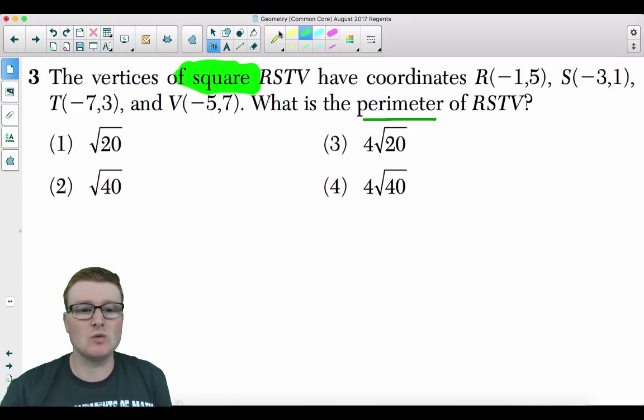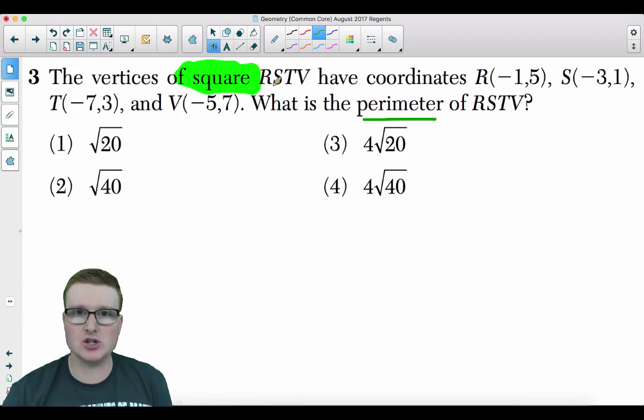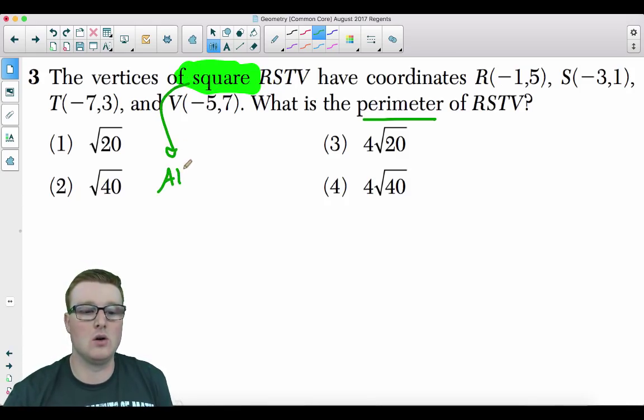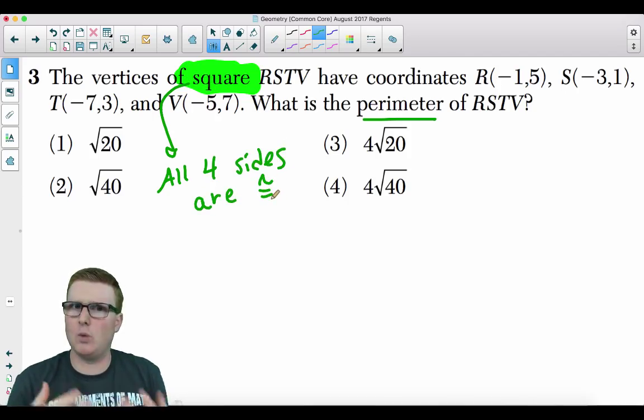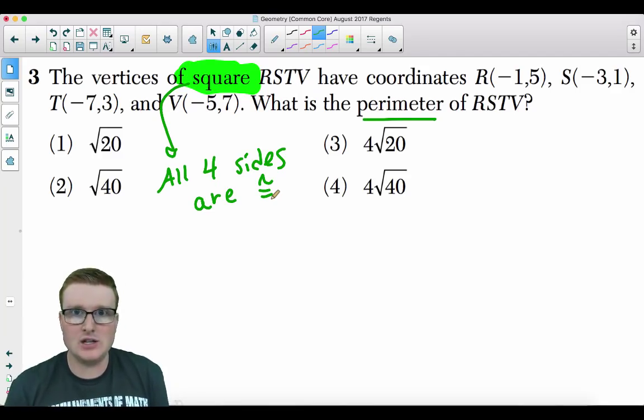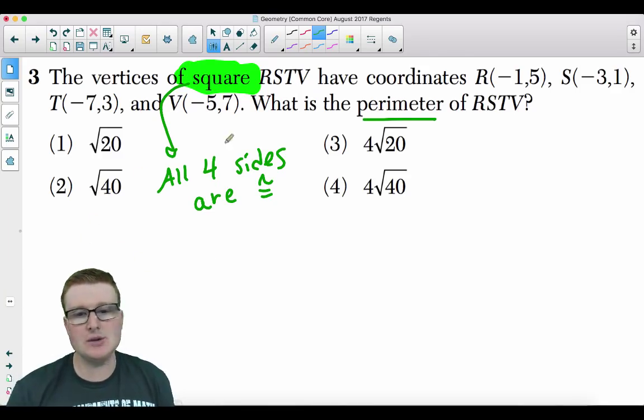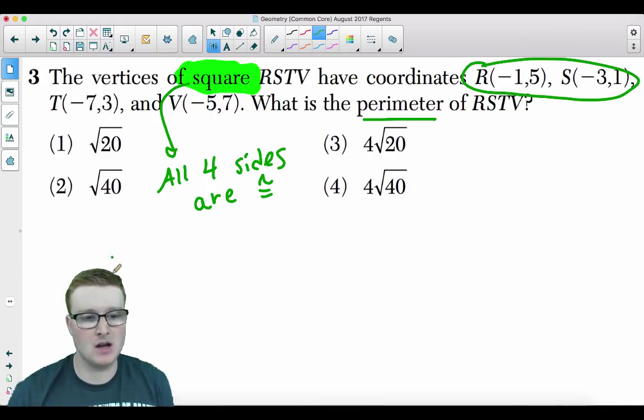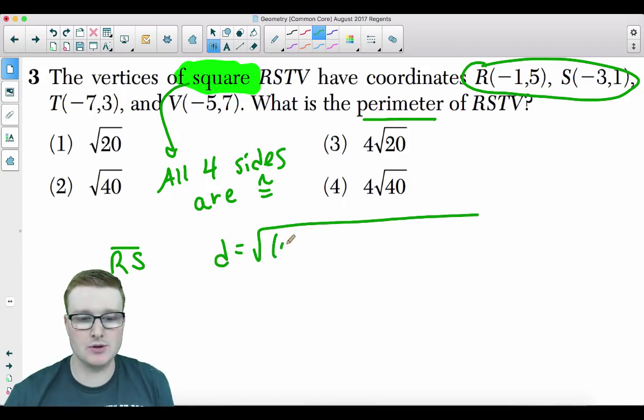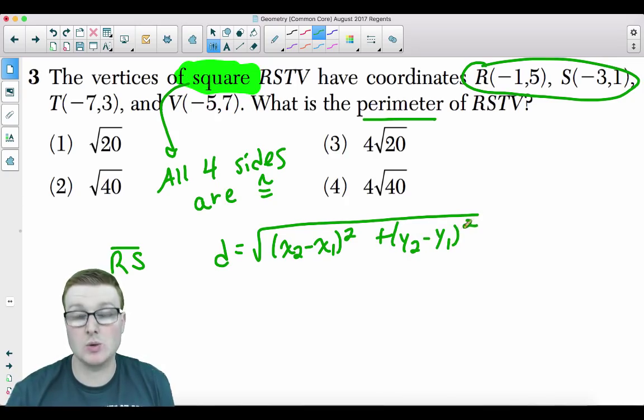But the problem is, well, it's not really a problem, but it's a square. Why make yourself do extra work, doing the distance 4 times on all of its sides, when in a square all 4 sides are congruent? Can't we just take the distance of one side, then multiply that number by 4, and you get your perimeter? Of course you can. So I'm going to calculate the length of side RS using the distance formula. The distance formula, if you don't know it by now, is the square root of (x2 minus x1) squared plus (y2 minus y1) squared.